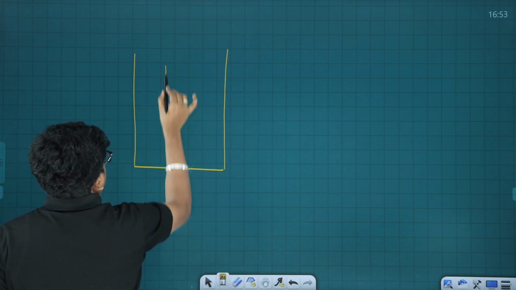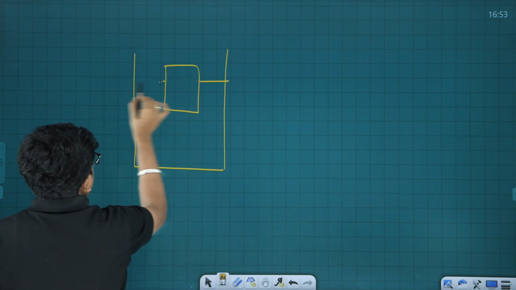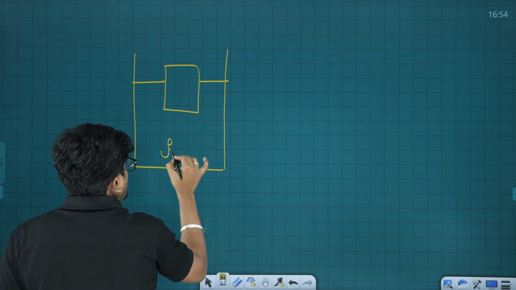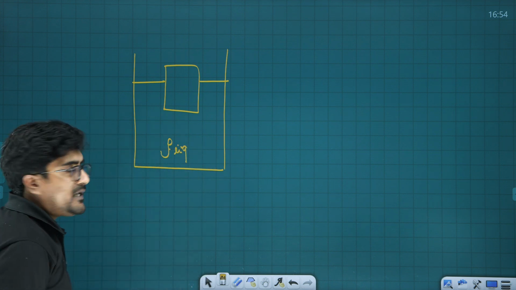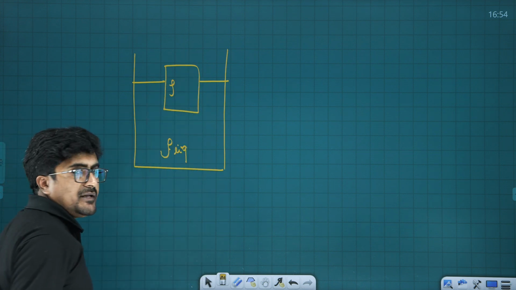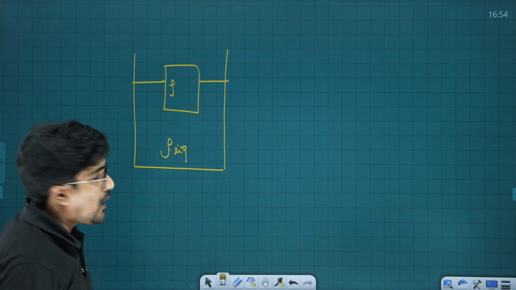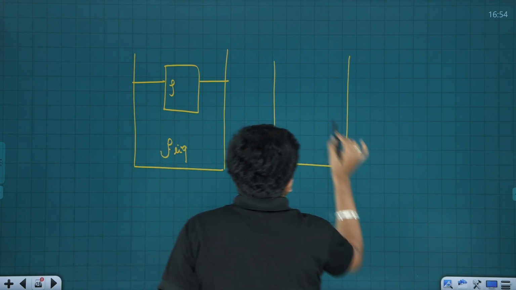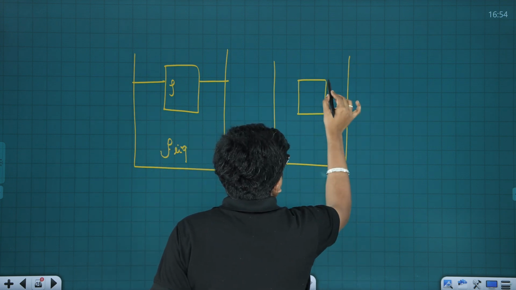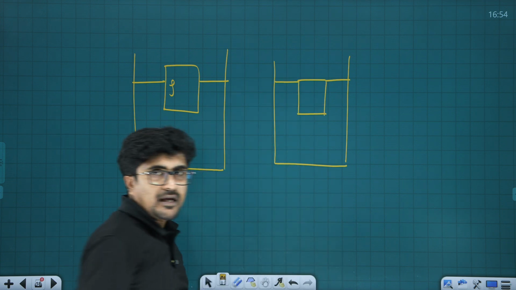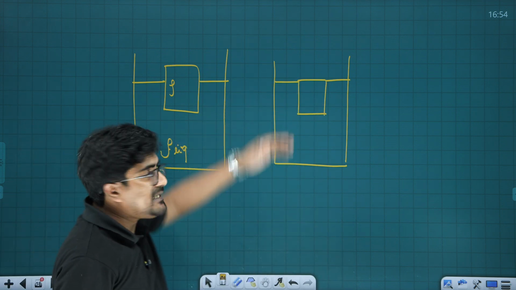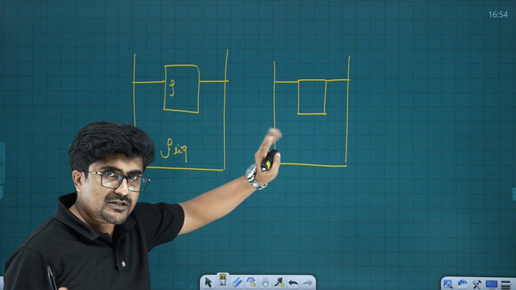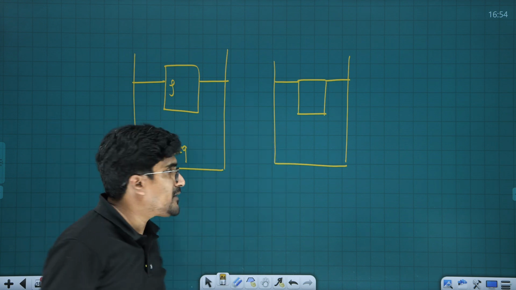Let me consider again a column like this, a mass, and let the density of the liquid be rho of liquid and the density of this particular material be rho. Now consider a situation where this body is completely immersed like this. This is the easiest method to understand. Here we are ignoring the atmospheric pressure, for easy understanding.